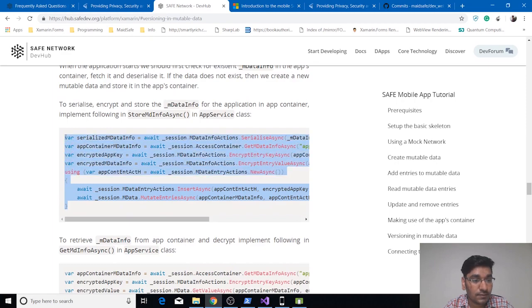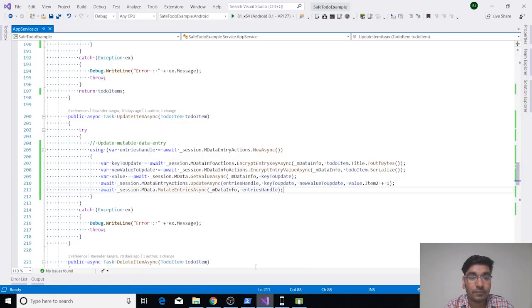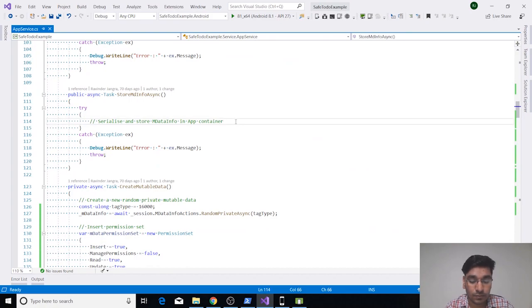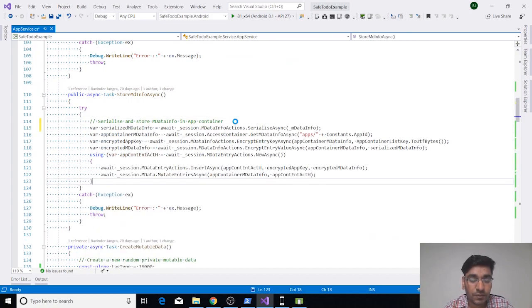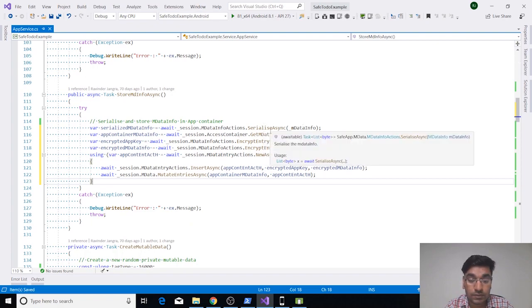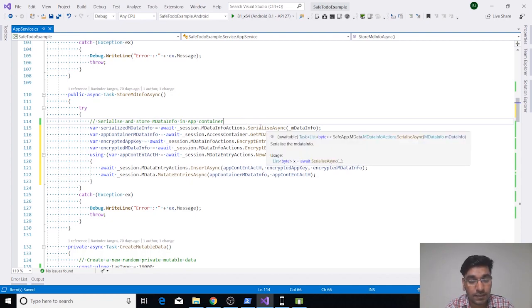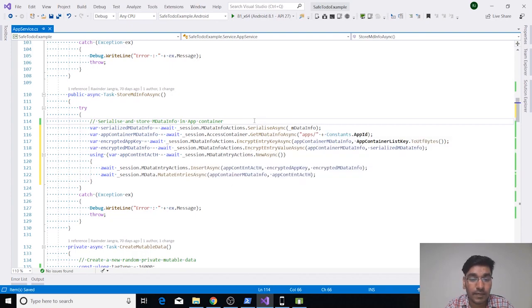We can just copy this code and paste it into the store md info function in your app service class. Here we have the store md information function. What we are actually doing in this code is serializing our md info to store the state of our mutable data. So next time we don't have to create a new mutable data, we will be able to fetch our existing mutable data and add more entries to it, or do operations on our existing mutable data. So we are serializing, encrypting and storing our mdata info.